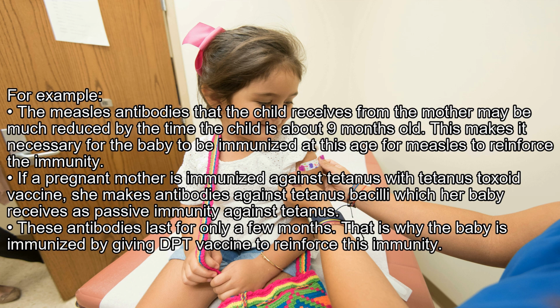If a pregnant mother is immunized against tetanus with tetanus toxoid vaccine, she makes antibodies against tetanus bacilli, which her baby receives as passive immunity against tetanus. These antibodies last for only a few months. That is why the baby is immunized by giving DPT vaccine to reinforce this immunity.